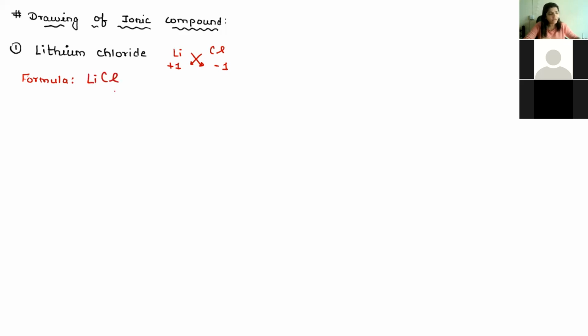Then, looking at the compound, how many atoms of each element are there? Talking about lithium, Li has atomic number Z equal to 3. The second thing to do after writing the formula is to write the electronic configuration: 2, 1. And chlorine, Z equal to 17, is 2, 8, 7.